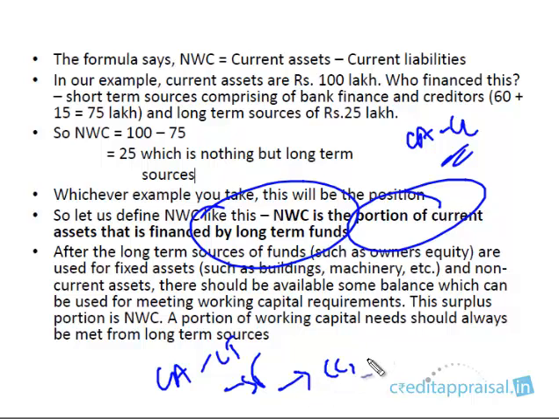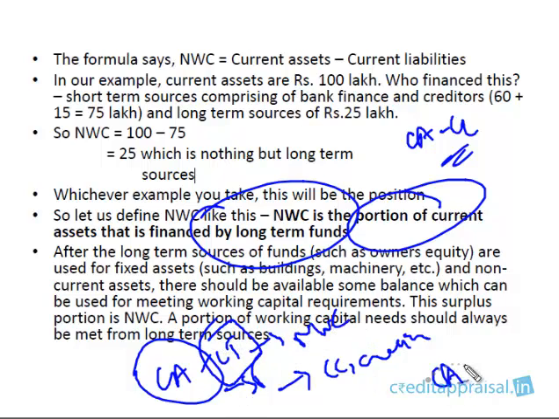Short-term sources like bank, CC, creditors, and other funds. This is the long-term sources: borrowings, equity, and some other long-term funds. So out of the current assets, how much portion is being financed from the long-term sources, that is NWC. So now we can say current assets is financed by NWC and current liabilities. Can I say this? Obviously, right?